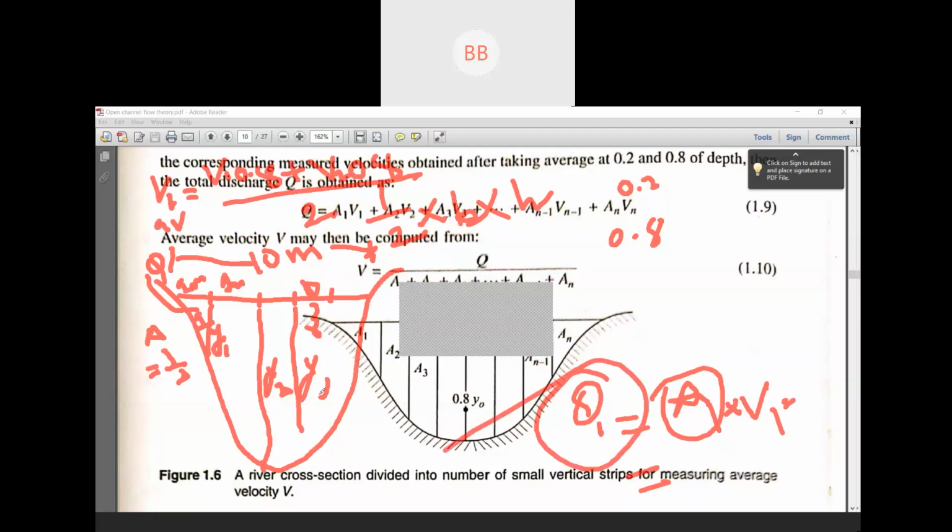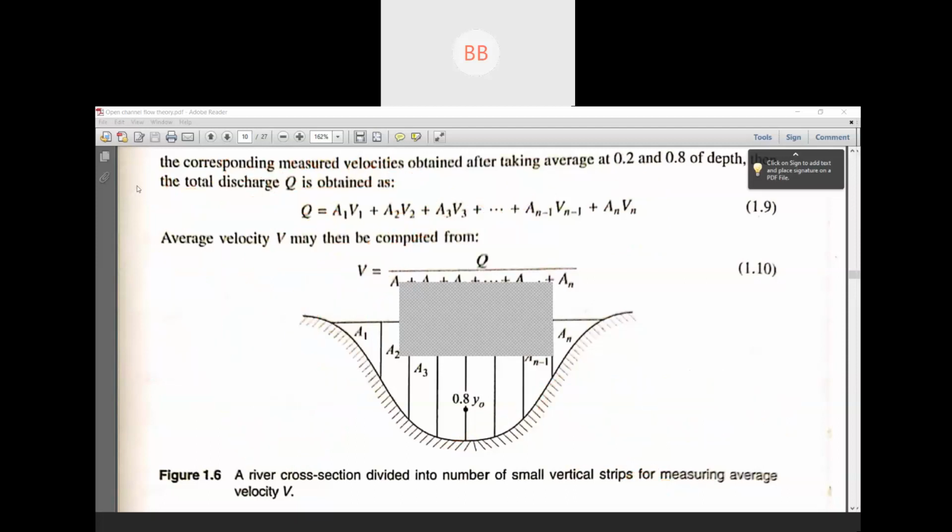Okay, so similarly you can find out the discharge for this particular area also, considering this is also trapezoidal, and the last one we are going to consider as a triangular. So if you add all the discharges, you will get the total discharge of that particular river in that particular section.